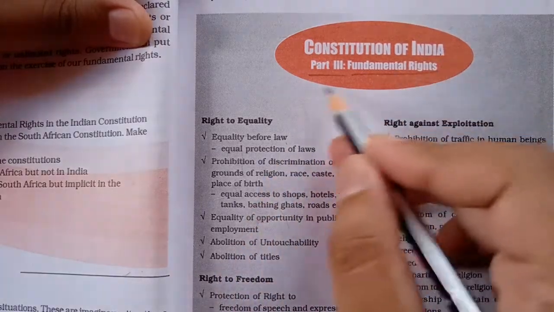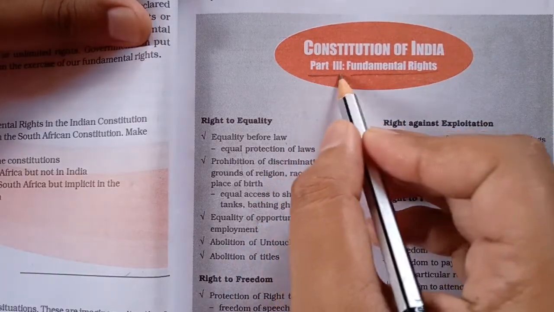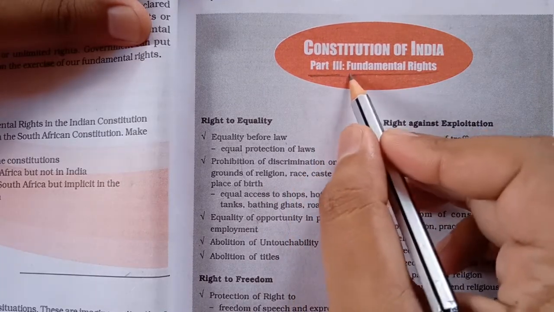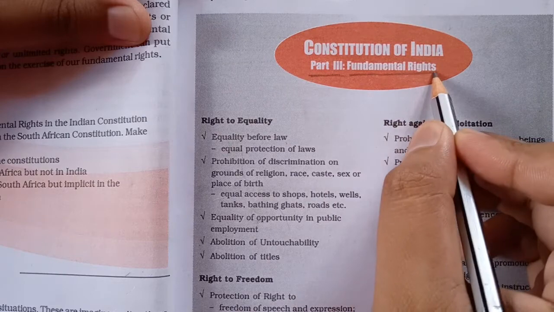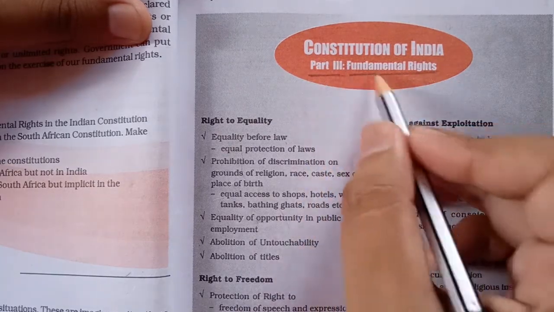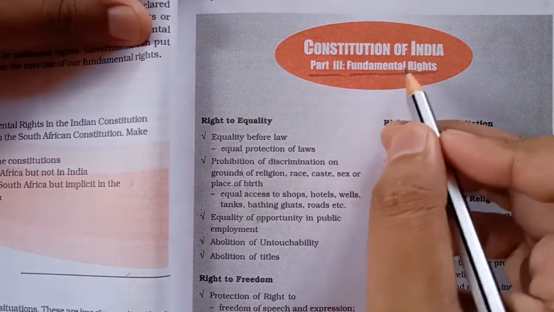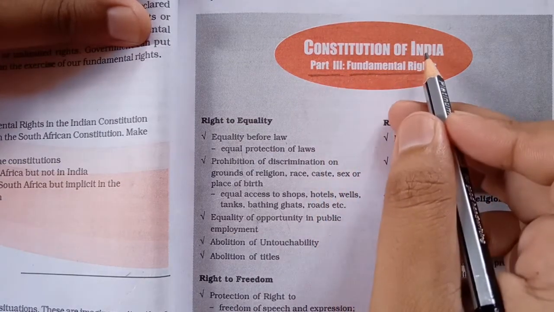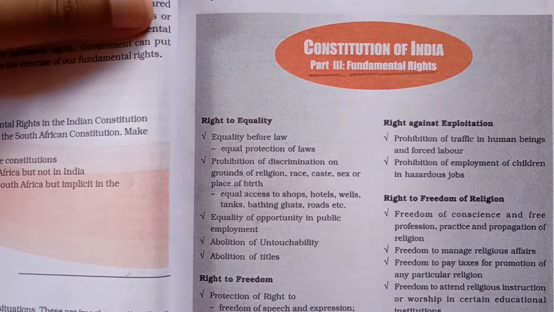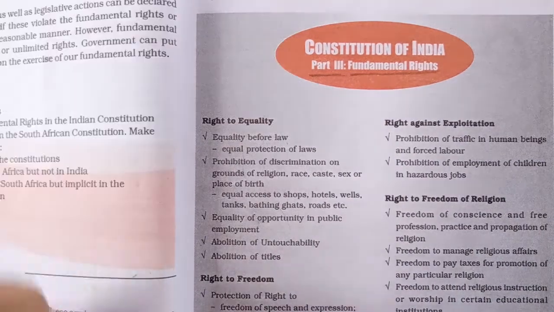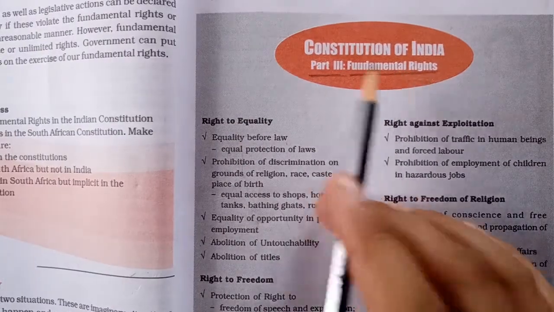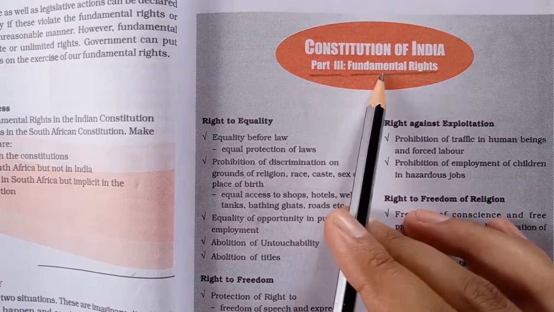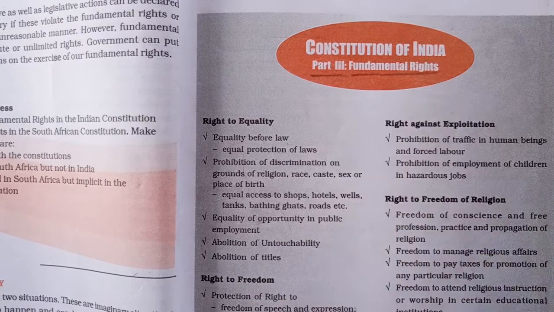So the Constitution of India, Part 3, as I told you, the chapter number 3, is about fundamental rights. All the information regarding the fundamental rights is given in Part 3 of the constitution, as in the example of a book with chapter numbers dealing with different topics. In the same way, if the constitution is a rule book, in chapter number 3 we are studying fundamental rights. So what are the rights?